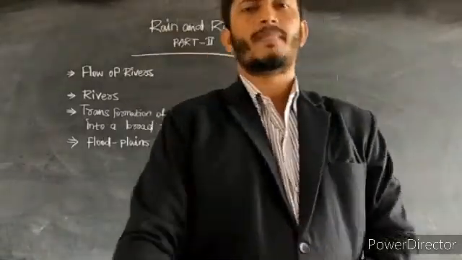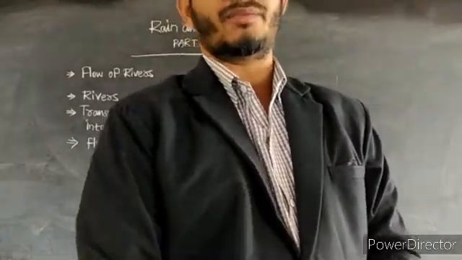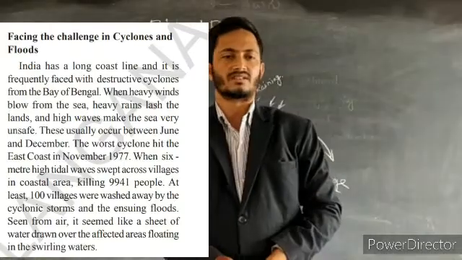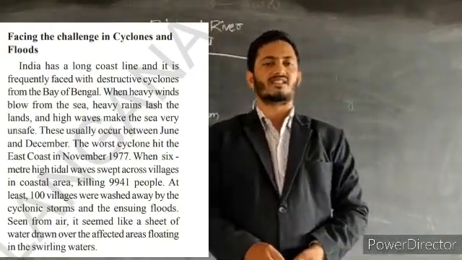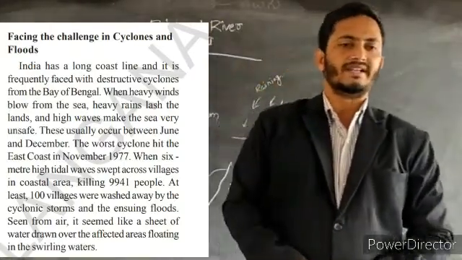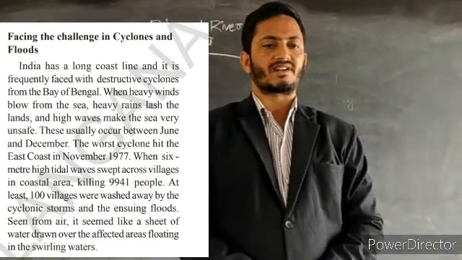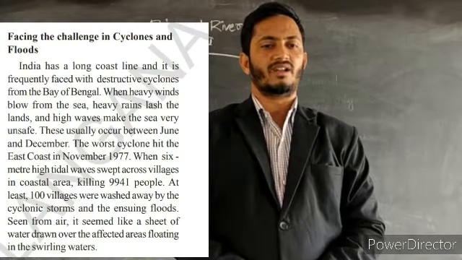So what is the next part? The beginning of that: facing the challenges during cyclones and floods. India has a large coastline and is frequently faced with destructive cyclones from the Bay of Bengal.